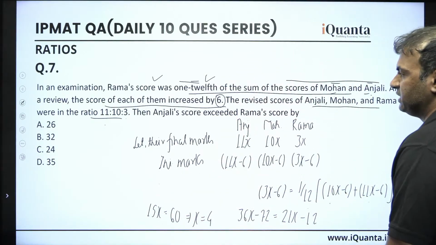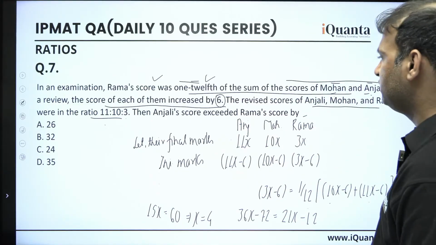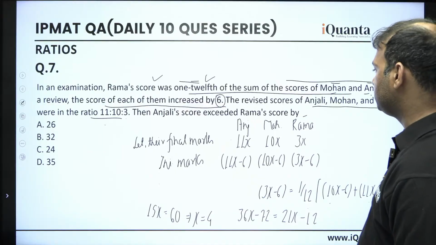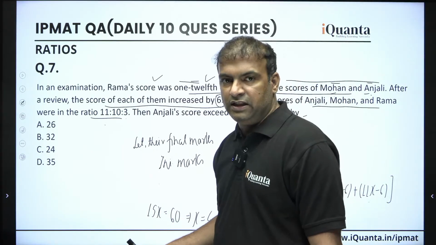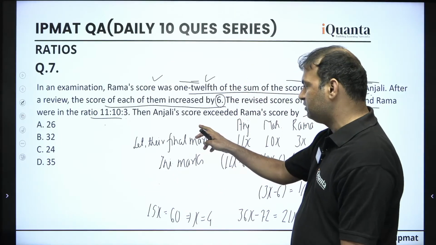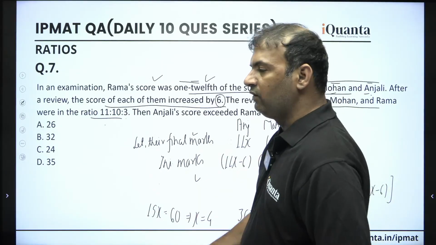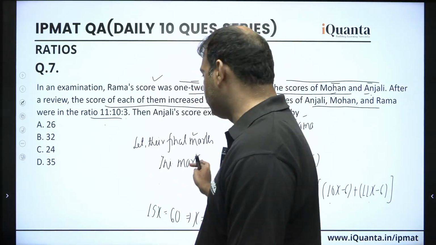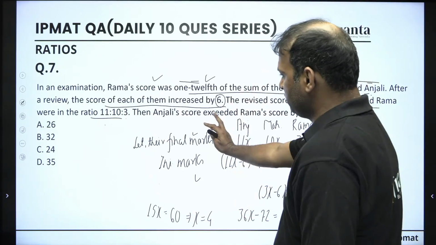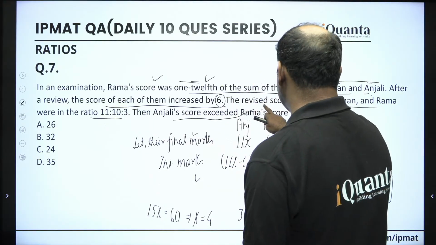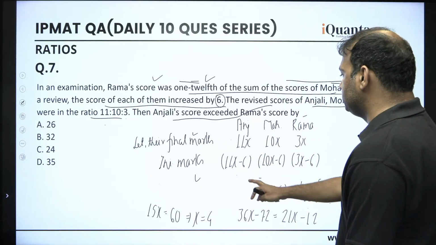Now they have asked, Anjali's score exceeds Rama's score by what? See guys, we know one thing for sure, that either we talk about the original initial marks, or the final marks, the difference between them, the difference of any two, will always be constant, right? Let's say they are asking Anjali's score exceeds Rama's in terms of initial scores, right? Anjali and Rama.